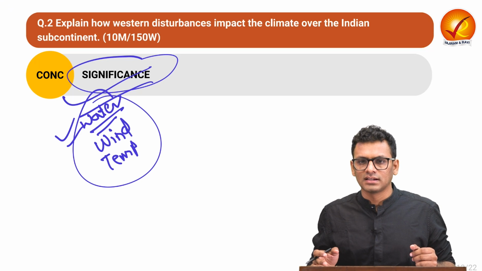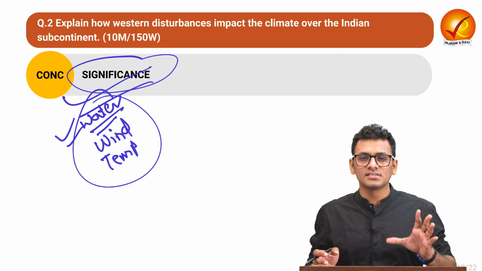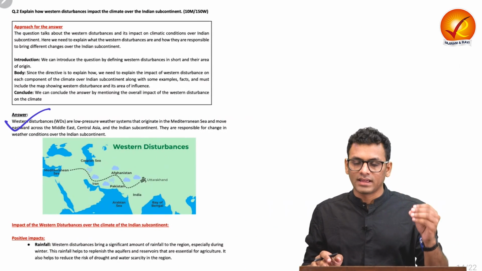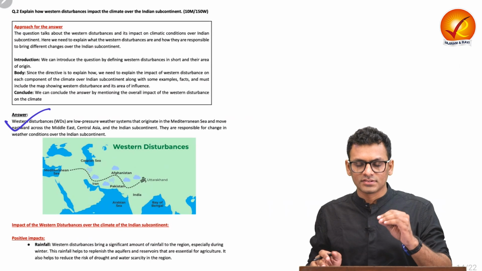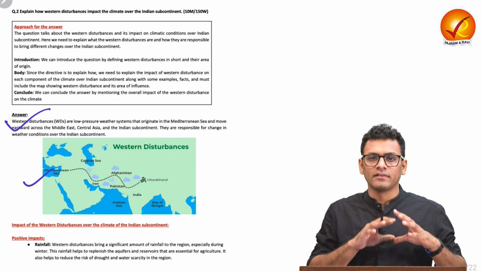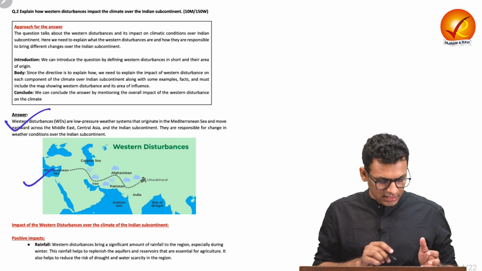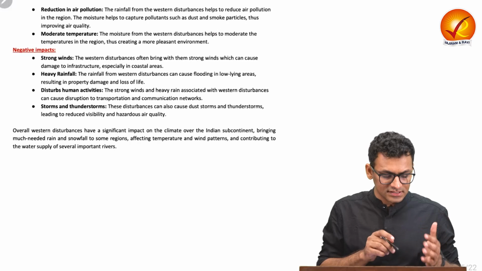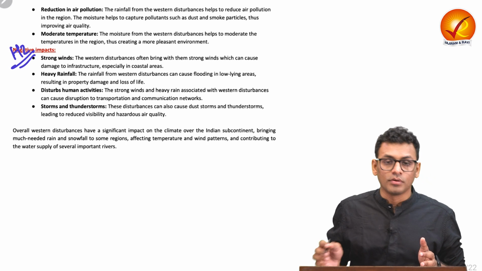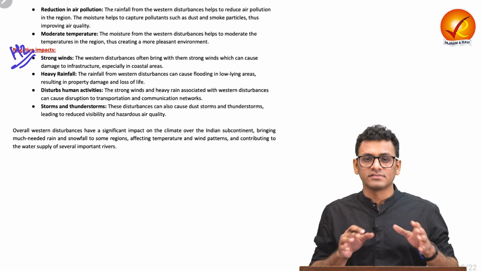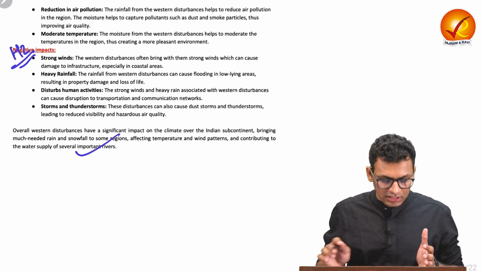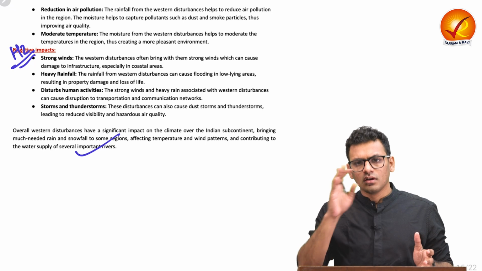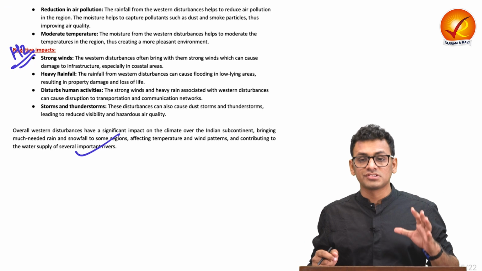Let us see the model answer and understand how we can inculcate all these points in our answer writing practice. In the introduction, you can briefly talk about what exactly western disturbance refers to. You can draw a diagram to give a very explicit understanding in a visual way. Then in the heading 1, you can talk about the positive impacts, listing down the proof points. And in the heading 2, you can talk about the negative impacts, again listing down the proof points with substantiation. And lastly, conclude by reiterating the significance of western disturbance for the Indian subcontinent. So that is all for question number 2.